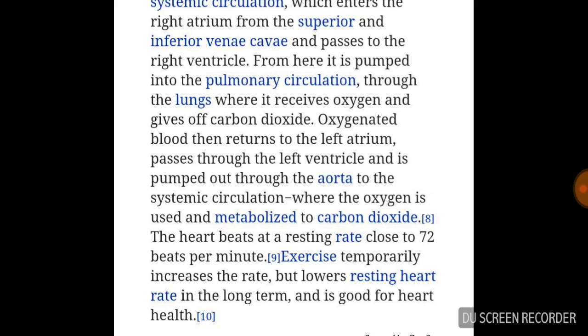The heart beats at a resting rate close to 72 beats per minute. The normal resting heart rate is 72, and while exercising the heartbeat increases, but in the long term it lowers while resting, and that is good for heart health.